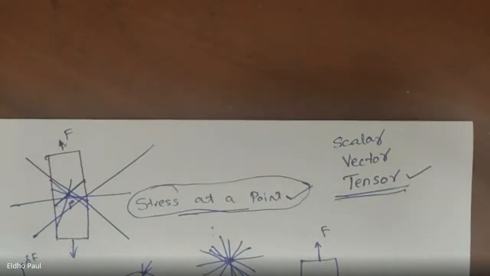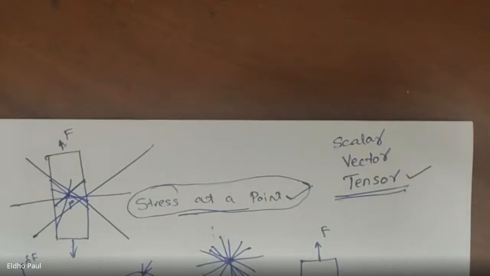While defining the stress at a point, we use the plane on which the stress is acting. That is also an important factor while calculating the stress at a point. That is why the stress is a tensor quantity.